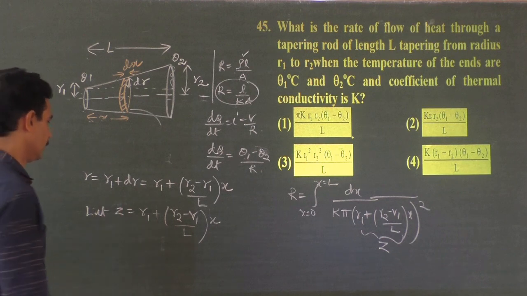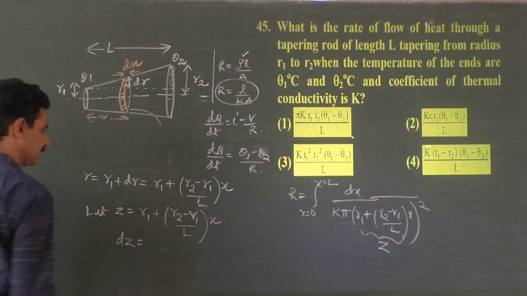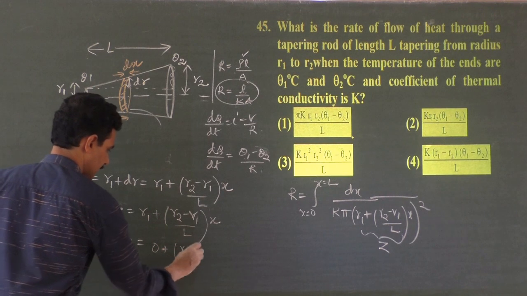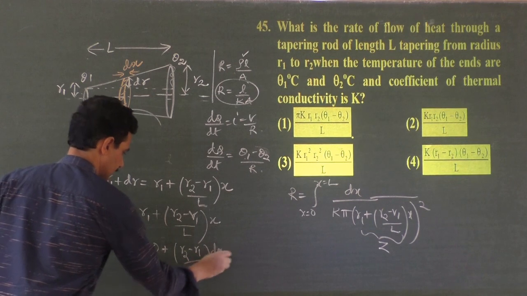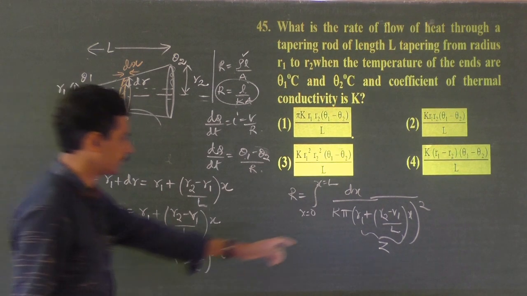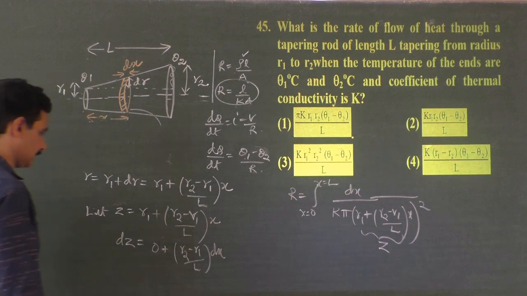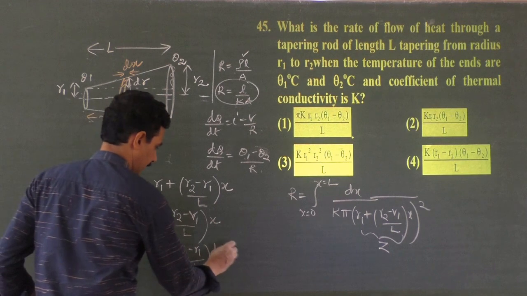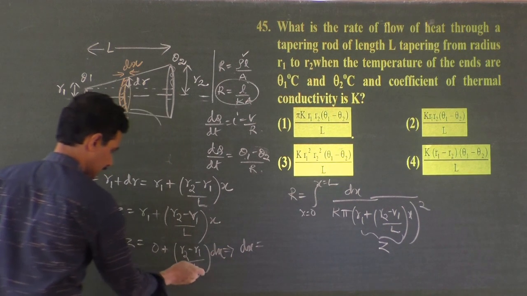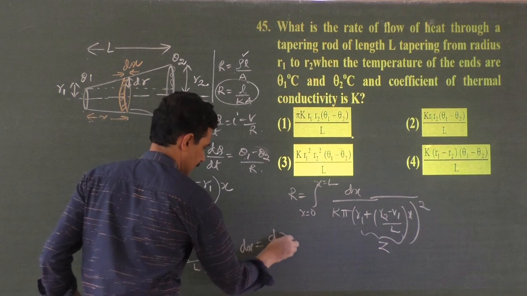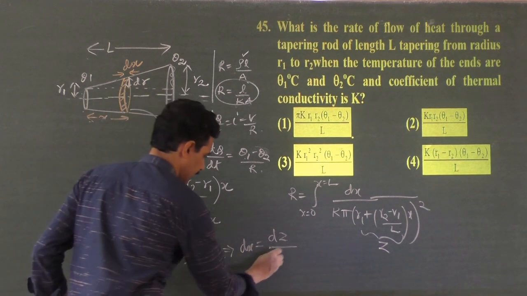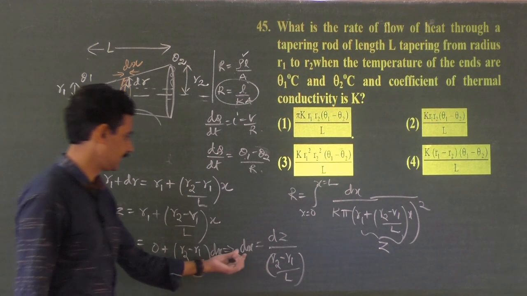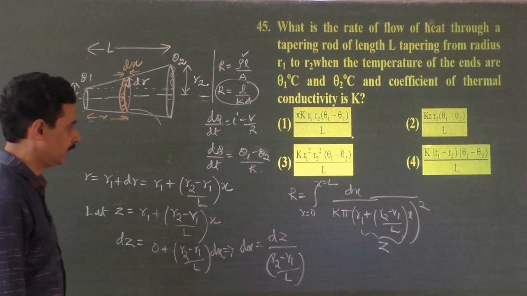If this is z, what is dz? dz is equal to constant 0 plus r2 minus r1 by L into dx. Now you have to substitute for dx in terms of dz. That implies dx is equal to dz divided by r2 minus r1 by L, that is, dz divided by r2 minus r1, into L.